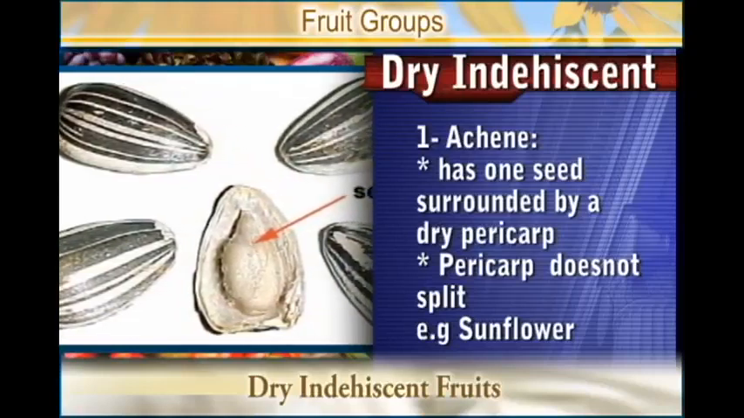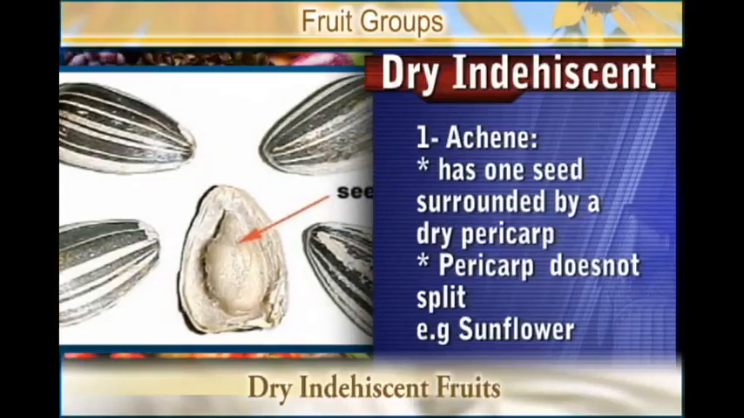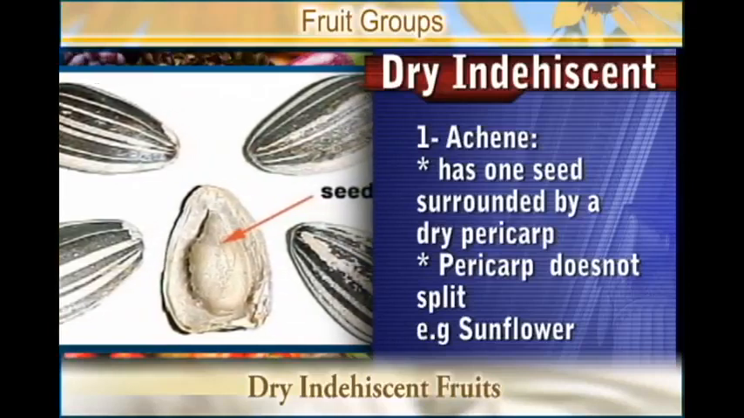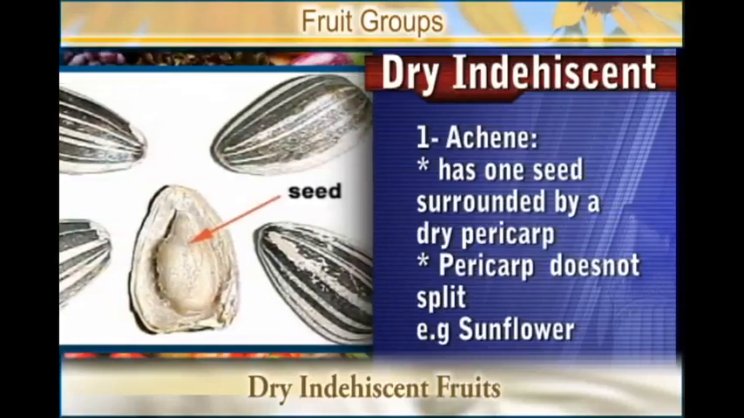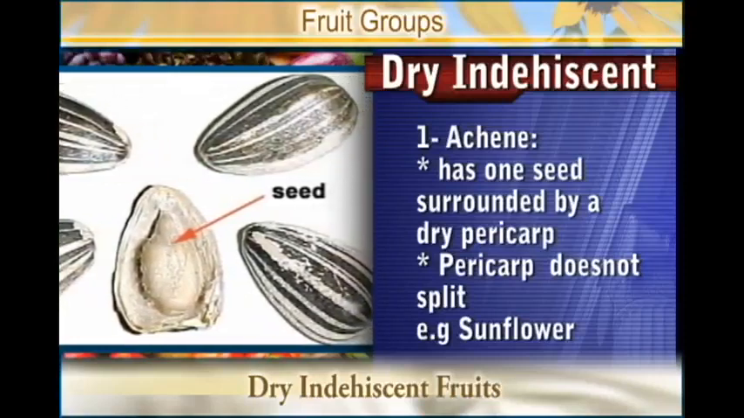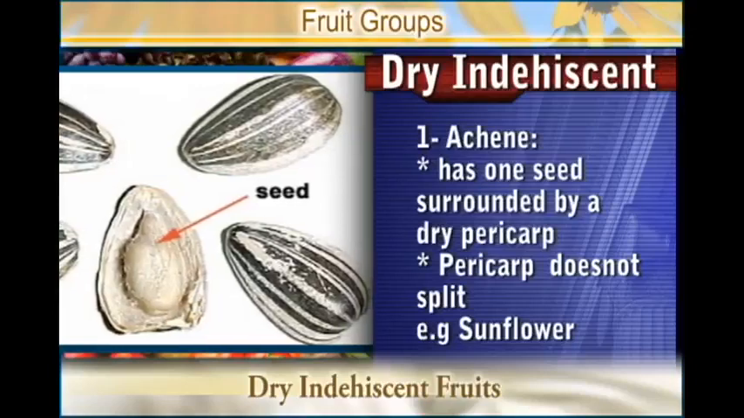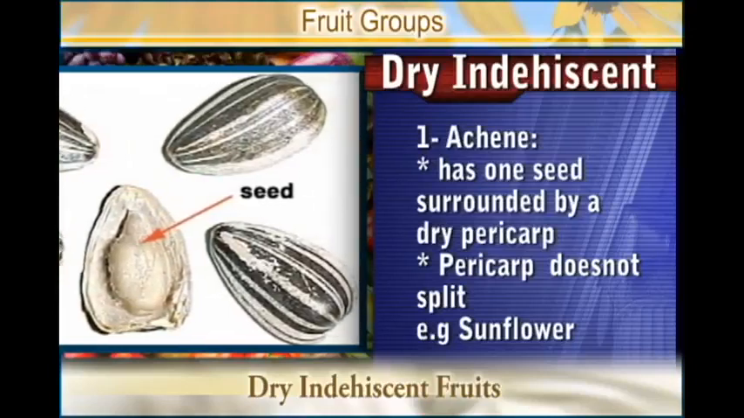That is the achene type of dry indehiscent fruit. The example that we have there is the sunflower, which has a strong pericarp that does not spread, and inside it has seeds.